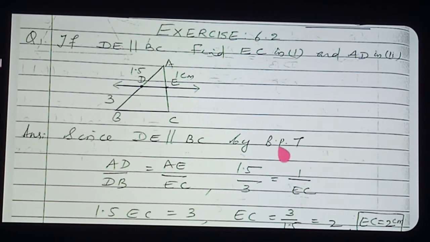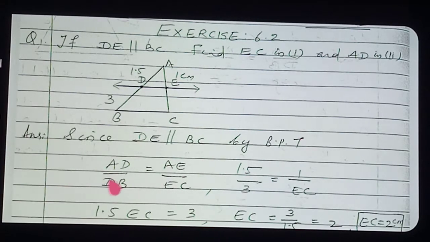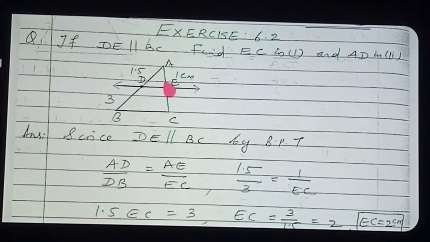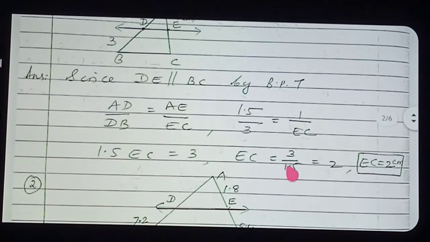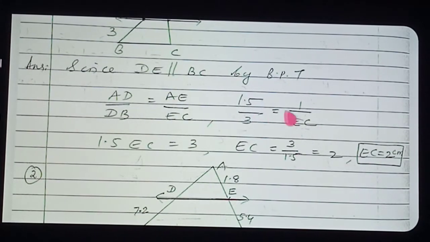So what is the basic proportionality theorem? AD by DB is equal to AE by EC. So apply the AD value, DB value, AE value and EC value, and calculate. Cross multiply here. Therefore EC is equal to what are you getting? 3 by 1.5, that is equal to 2. Therefore, the answer: EC is equal to 2 centimeters.